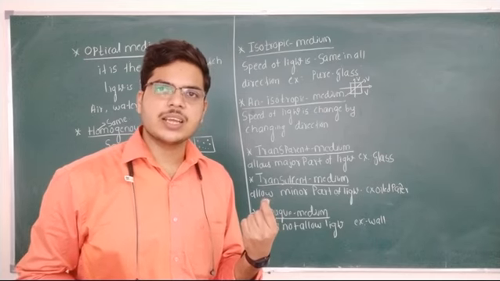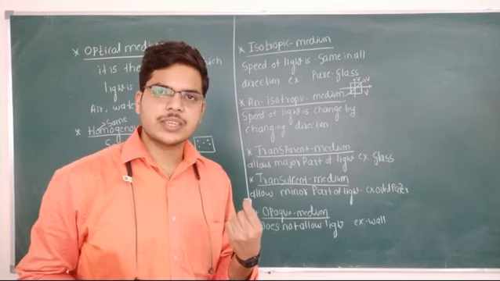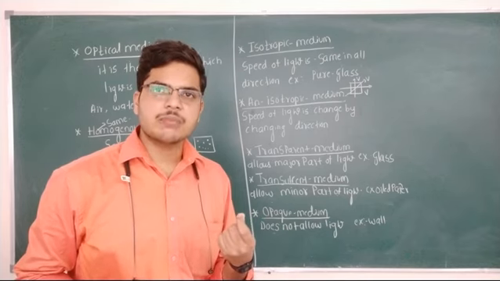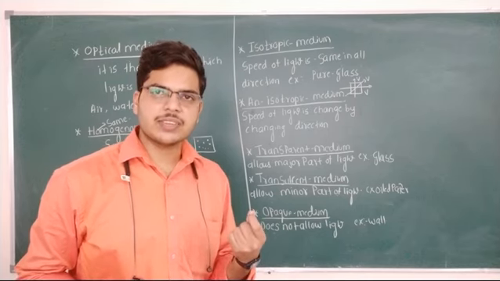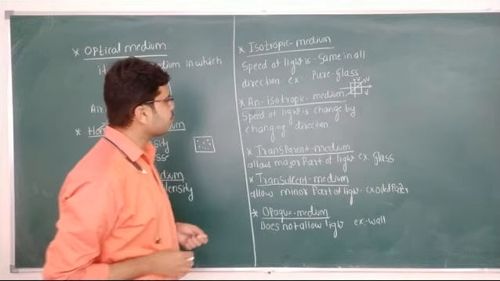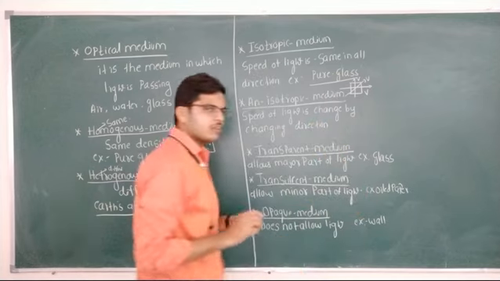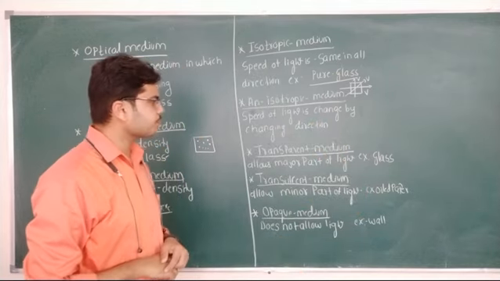Is it clear? Isotropic medium means in this medium the speed of the light is not changing by changing the direction of the light. Example, pure glass. Again, pure glass, the velocity is not changing.